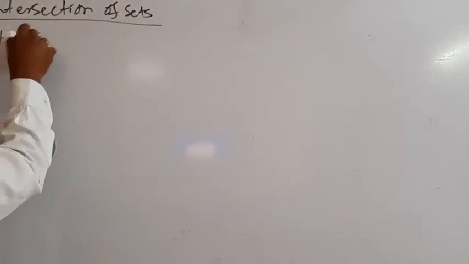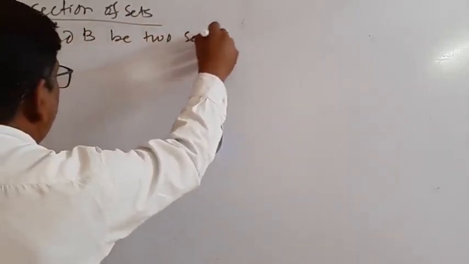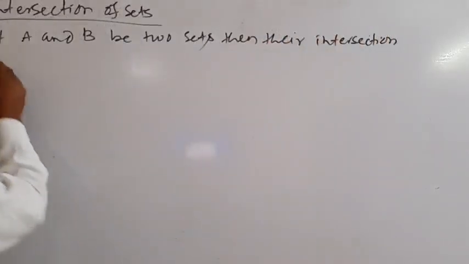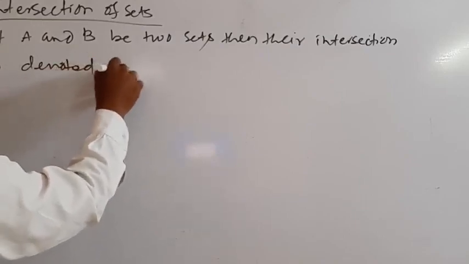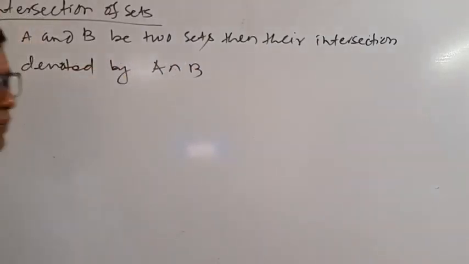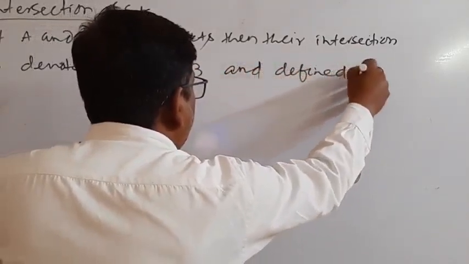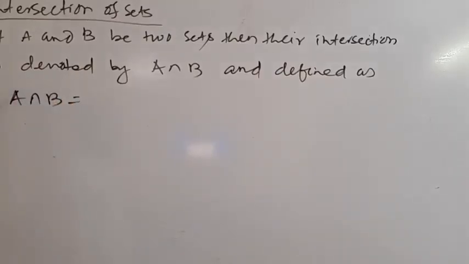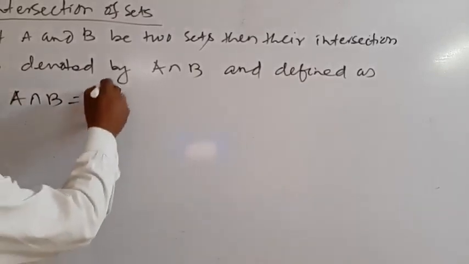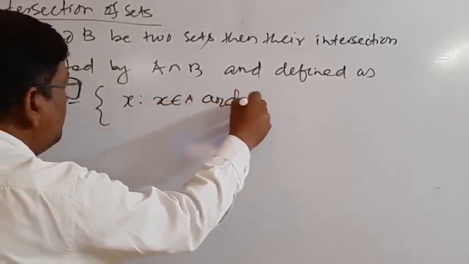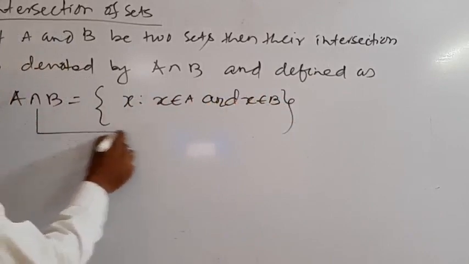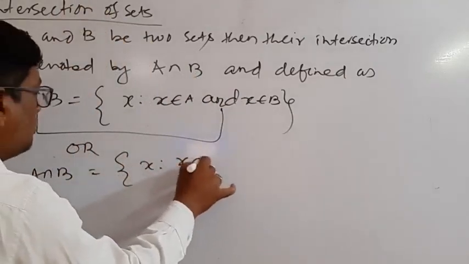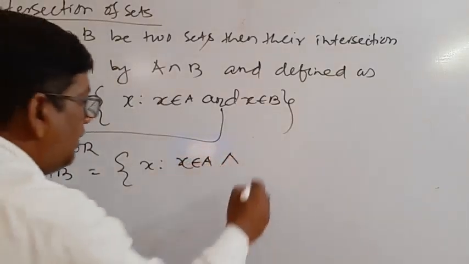Let A and B be two sets, then their intersection is denoted by A intersection B. This is the symbol of intersection and it is defined as A intersection B equal to the set of x such that x belongs to A and x belongs to B. The meaning of intersection is 'and'.